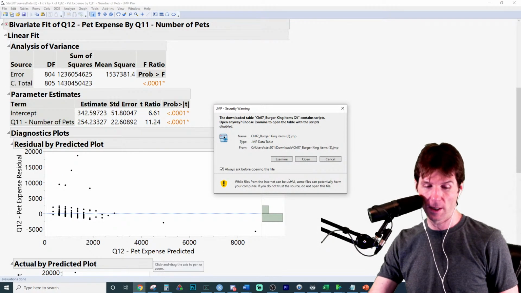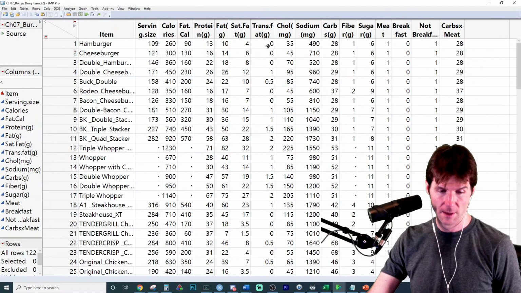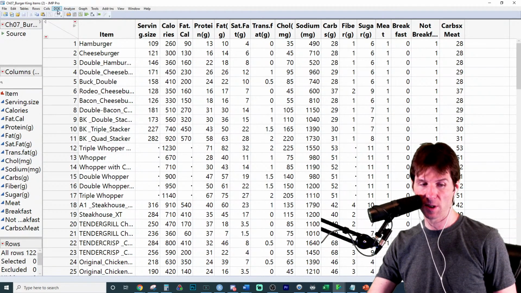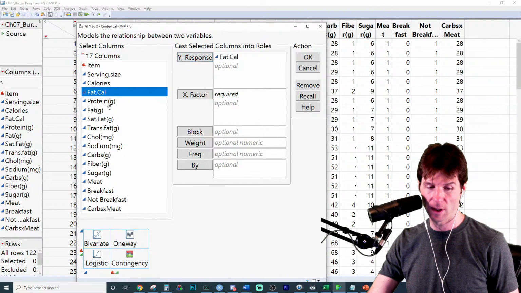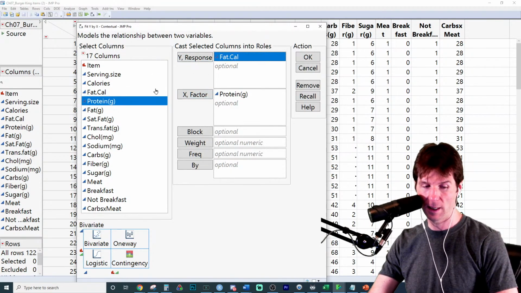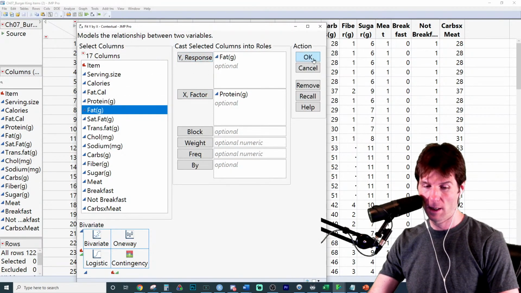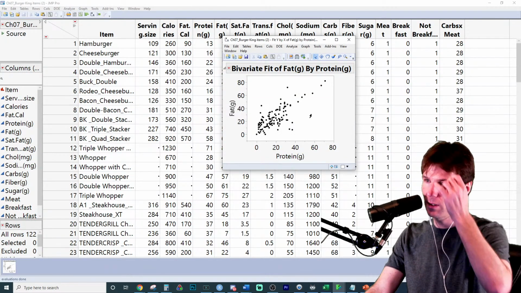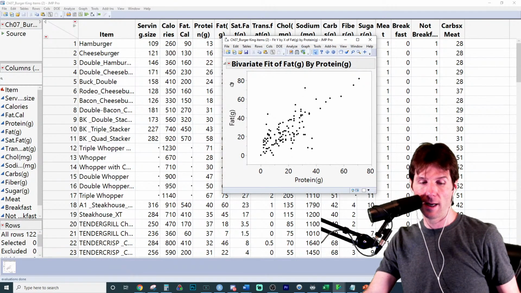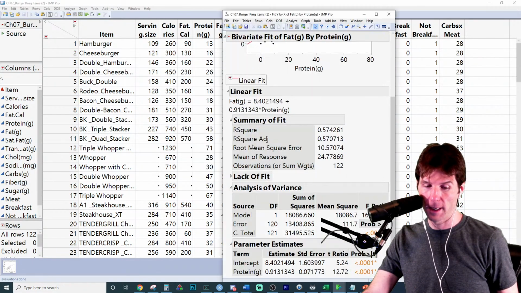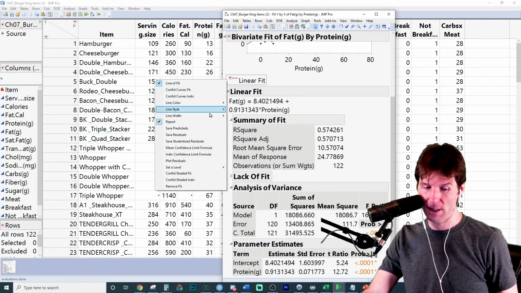So here's the Burger King menu items. Let's open it up. We're looking at fat and protein. We're predicting fat from protein, with fat in grams. And there is our perfect little Squidward or Patrick Star plot that we were talking about in class. We're going to fit our line to it, and then make a residual plot right here.